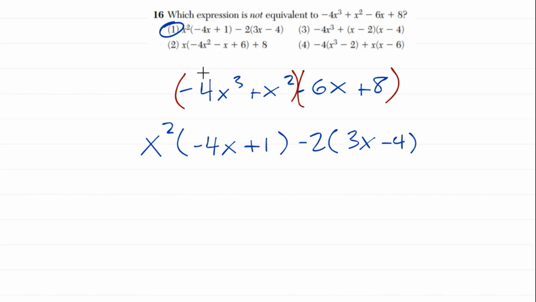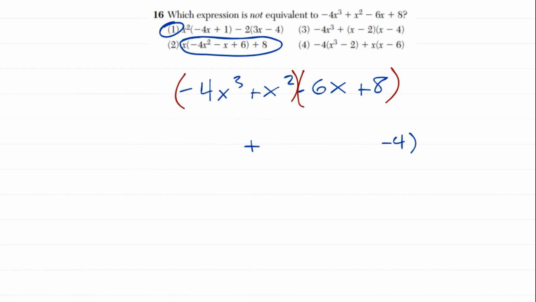So what you want to do is look and see, all right, for number 2, what they did is they left the 8 completely by itself. When we're doing factoring by grouping, I don't just have to group 2 and 2. I could group 3 of the terms together if I wanted to. I wouldn't normally want to, but I'm here to check and see if it works.